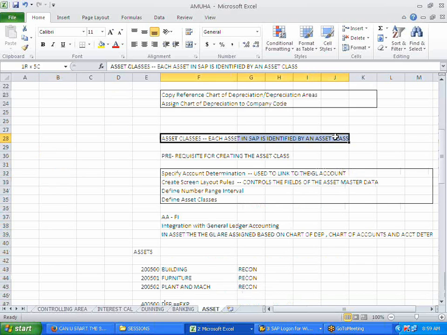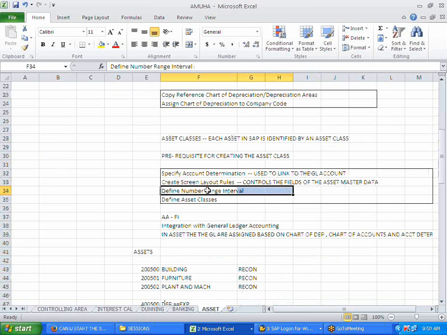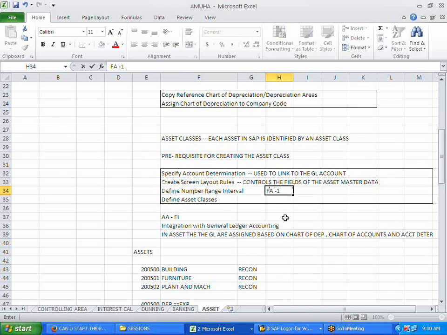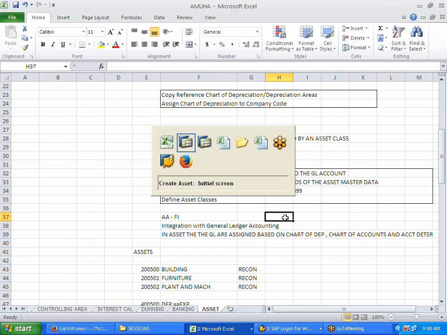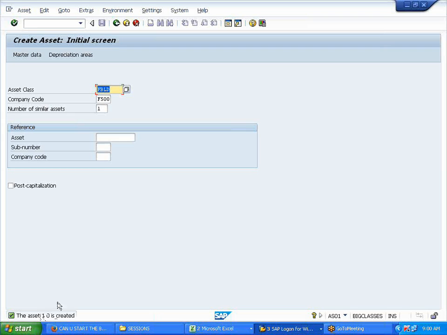In the asset class, we maintain a number range interval by name FA, and I have assigned the number range 1 to 999, something like this. Through that this 1 is getting picked.